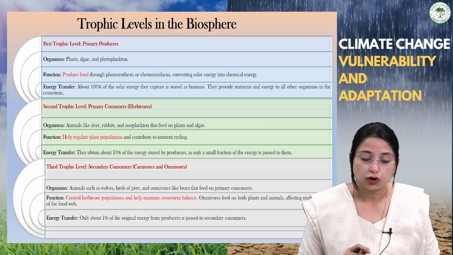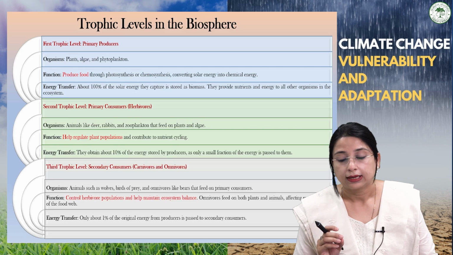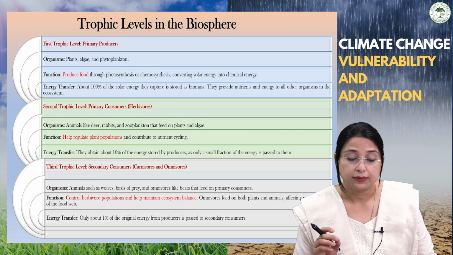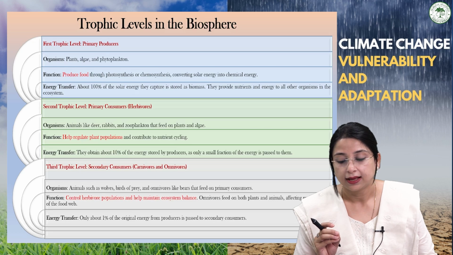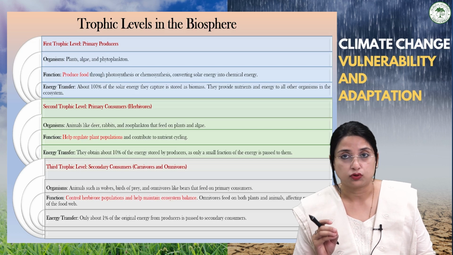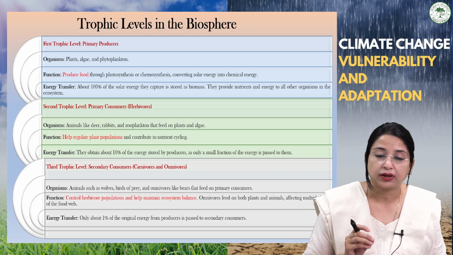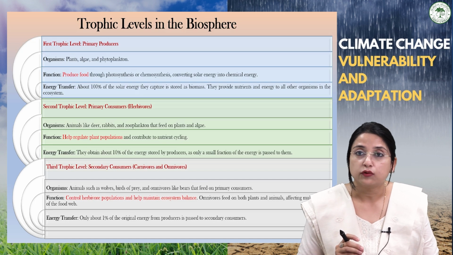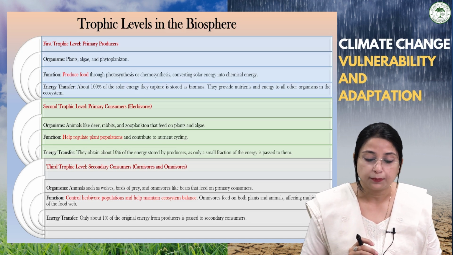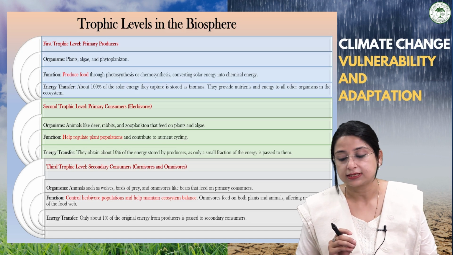Talking about the third trophic level, that is secondary consumers, which consist of carnivores and omnivores, animals like wolves, birds of prey, and omnivores like bears that feed on these primary consumers. Similarly, just as primary consumers regulate the population of the plants, these secondary consumers, the carnivores and omnivores, control the population of the herbivores and help maintain the ecosystem balance.